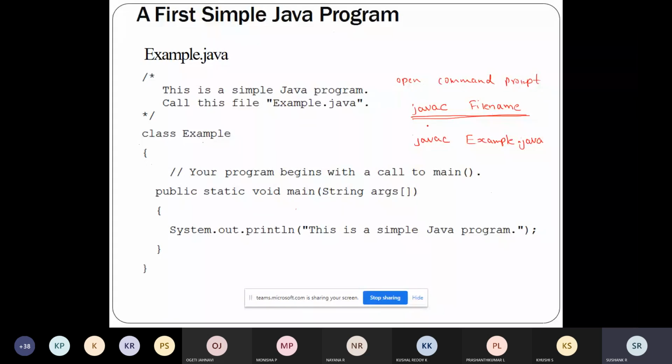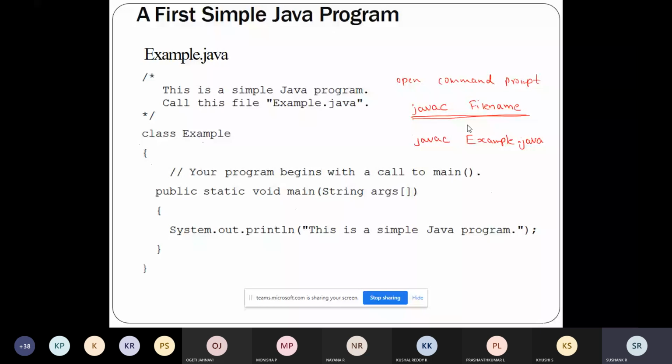The command is javac file name. In my example, the file name is example.java, so I've written javac space example.java. Any doubt in the compilation? Any doubt in this step? How to compile a program in Java? Yes or no? Any doubt here? No, sir. Okay. So after this, compilation is done.